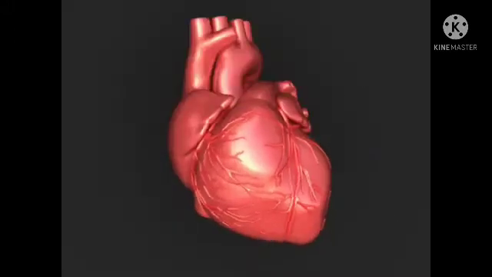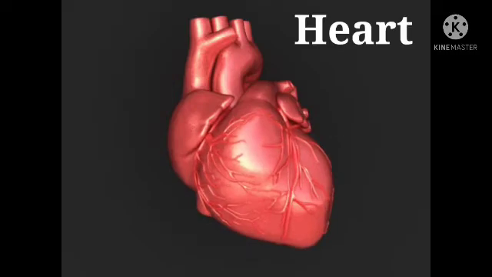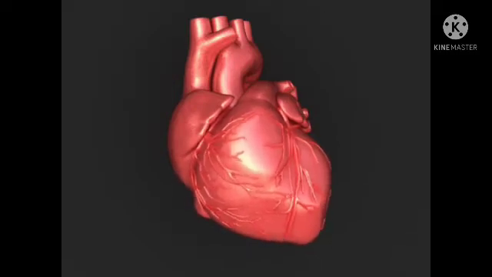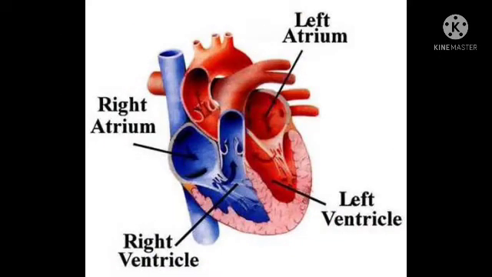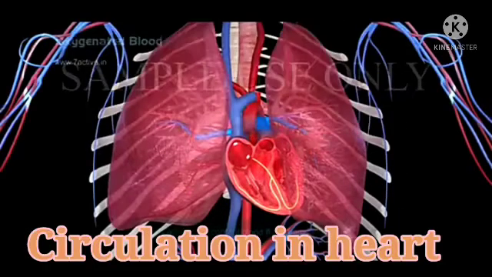The third component in the human circulatory system is the heart. It is a muscular organ. The heart has four chambers in it, and they are left atrium, left ventricle, right atrium, and right ventricle. Now let us understand circulation in the heart.